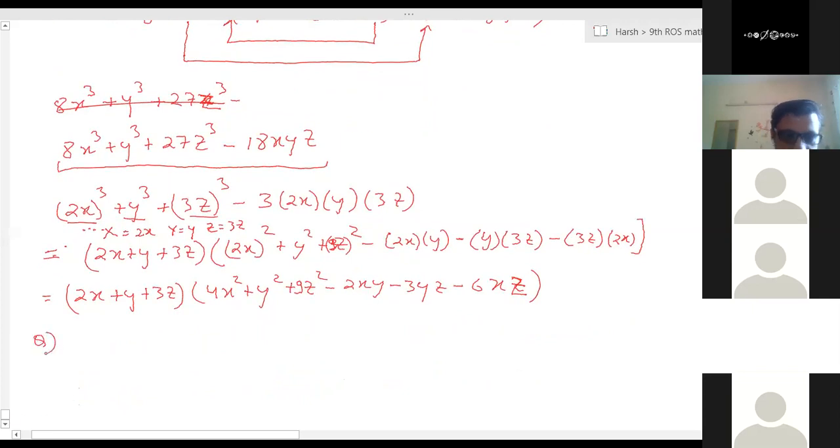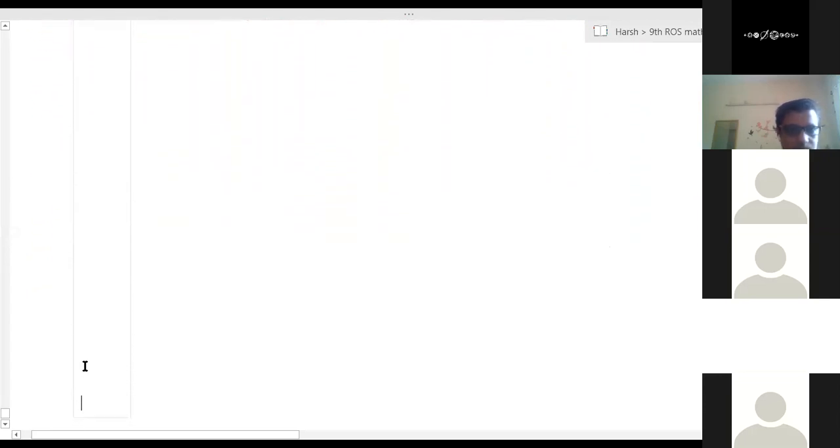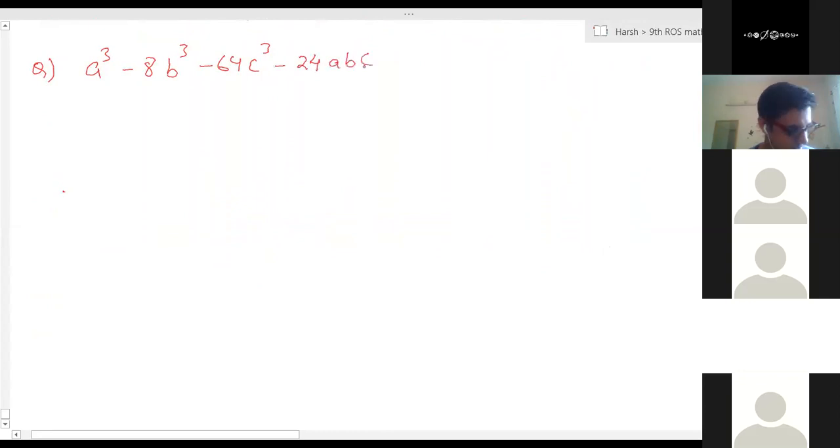Next question I'll do. Same type. a cube minus 8b cube minus 64c cube minus 24abc.